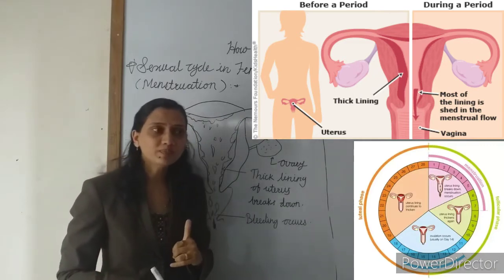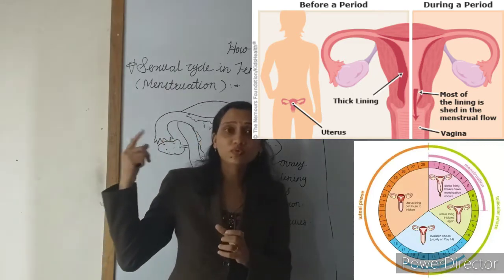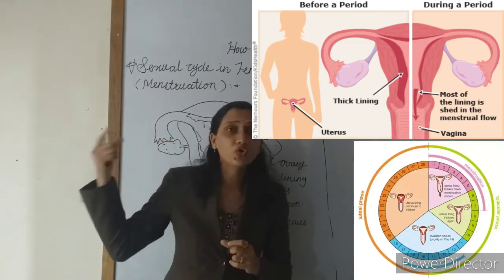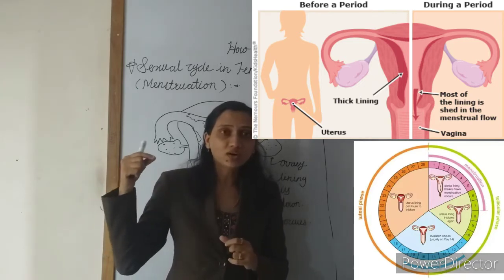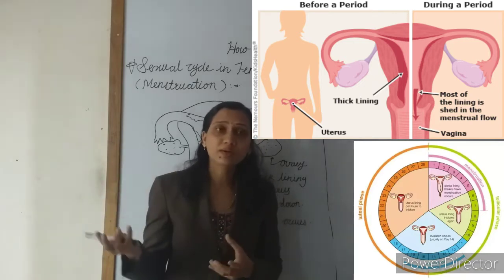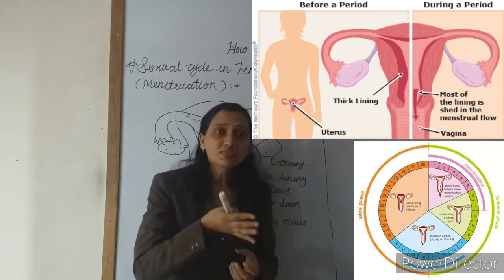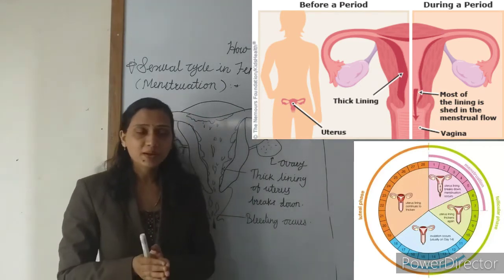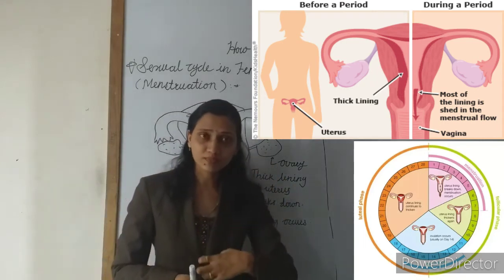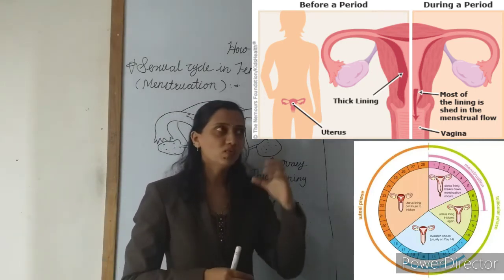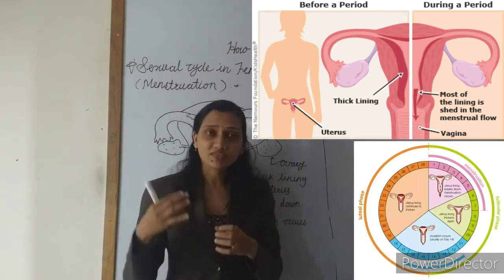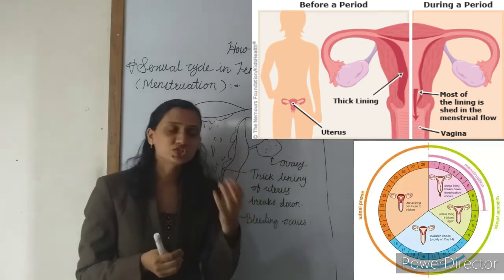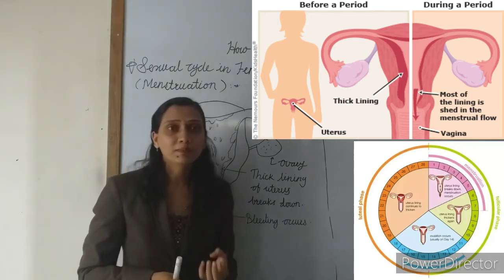It gets shed off, which means the ovum formed in the oviduct, that unfertilized ovum, also bursts and is released from the vagina in the form of bleeding. All that, the unfertilized ovum, the wall of the uterus, the blood vessels and capillaries, gets shed off in the form of bleeding.